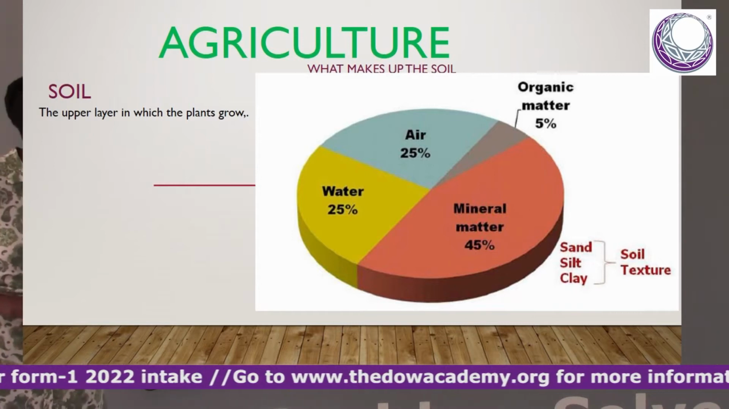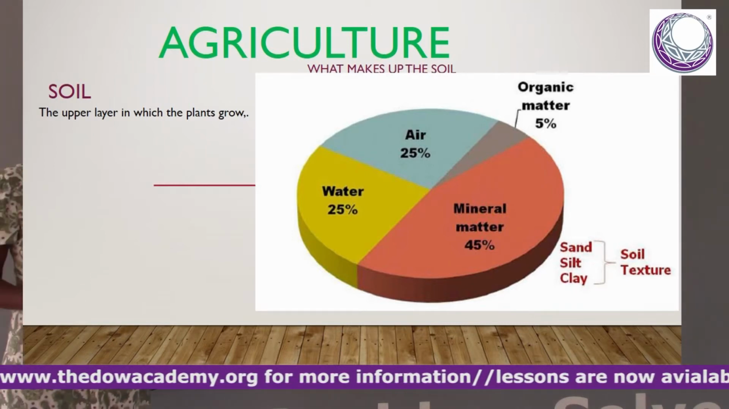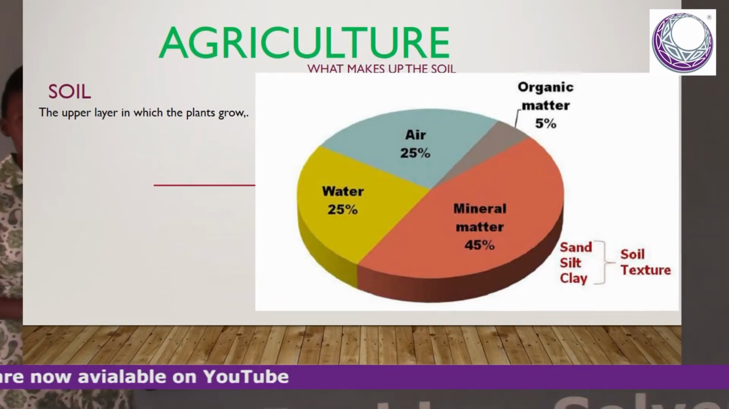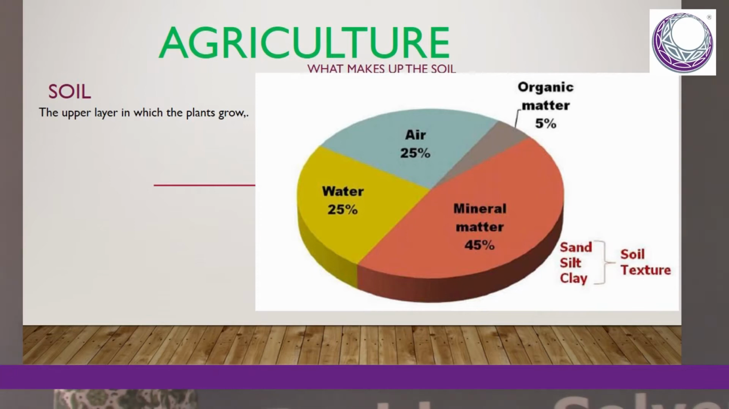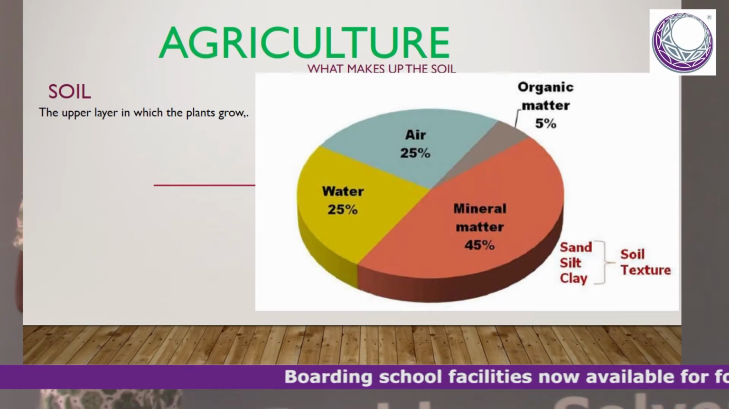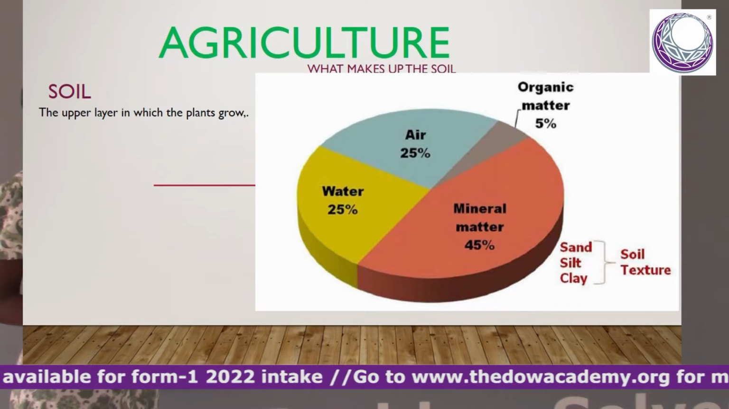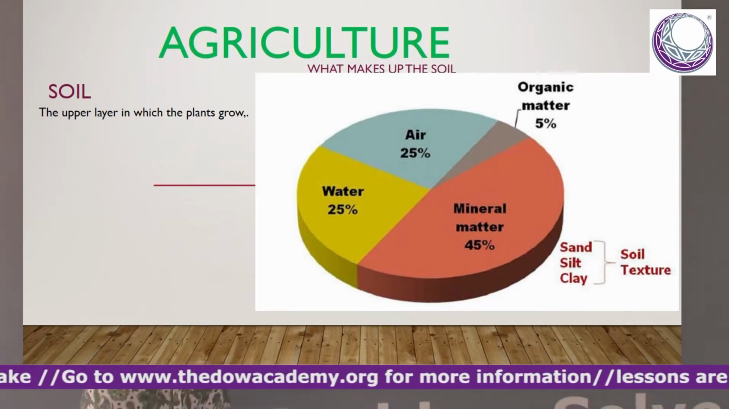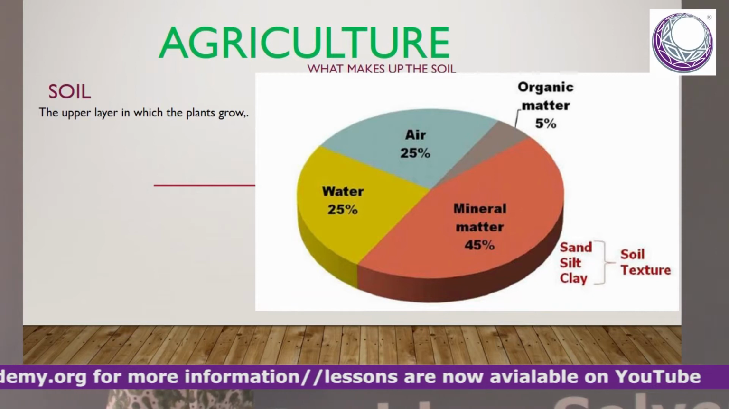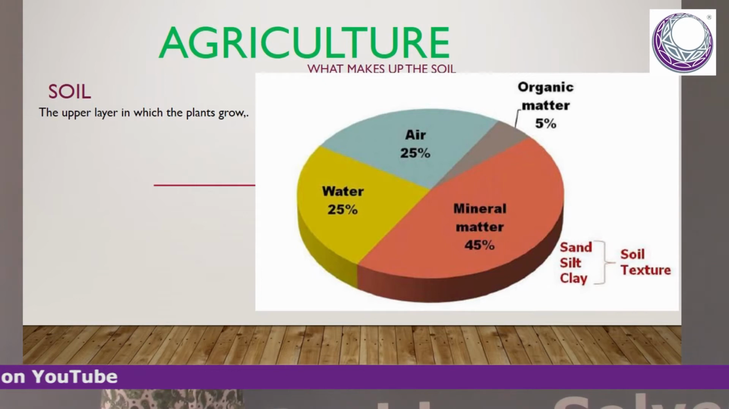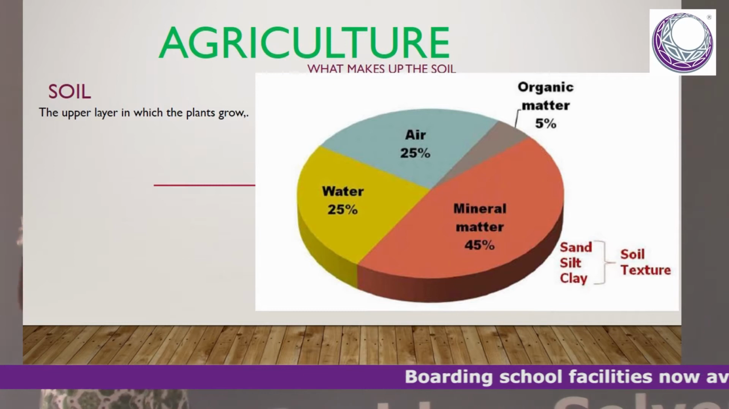Looking at that chart there, we have our soil constituents. Air and water make up 25% of the soil. Any soil sample that you can pick will have those soil constituents. Soil constituents are the things that make up the soil. Organic matter is 5% of any soil sample that you can ever have. Organic matter is the most important soil constituent in the sense that this is the most fertile. This is the one that will be very important for the farmers.